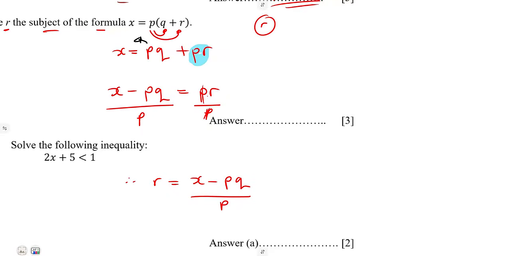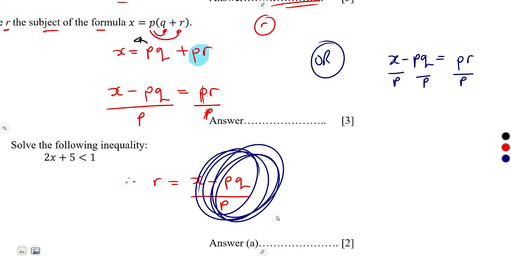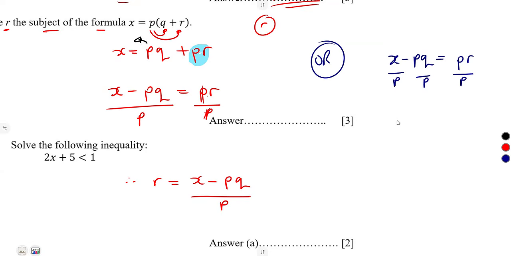Or you can write it this way. In this case, where we divided here, we had this part and divided by P. You can divide by P each and every term separately, not like this. So at the end, it was going to be X over P, all right?